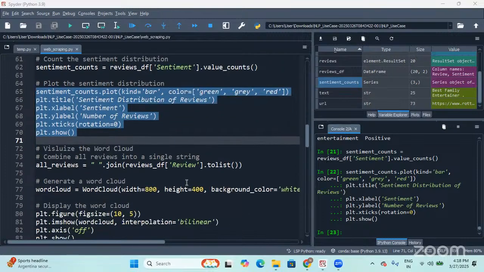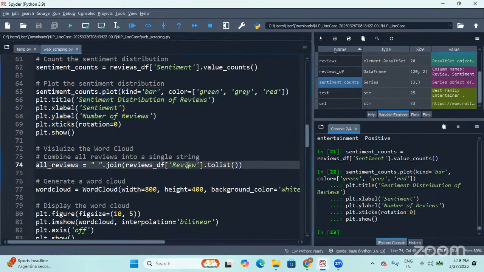Now, I would like to visualize a word cloud. For that, I'm going to join all the reviews. Whatever reviews are present in the data frame, I'm going to join all of them, and that particular output will be converted to a list.